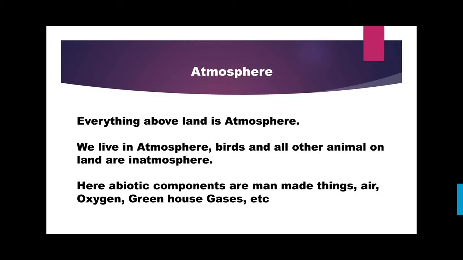And what are the abiotic things in the atmosphere? Simply our air, which also consists of oxygen, greenhouse gases, etc. Our trees, sorry, the trees are biotic components. Non-living things above the land are considered the abiotic components of your atmosphere.